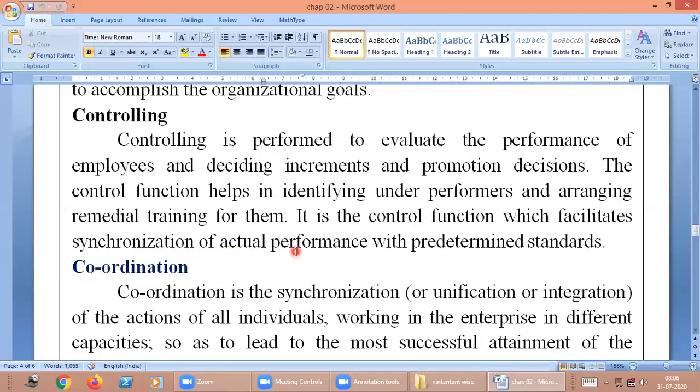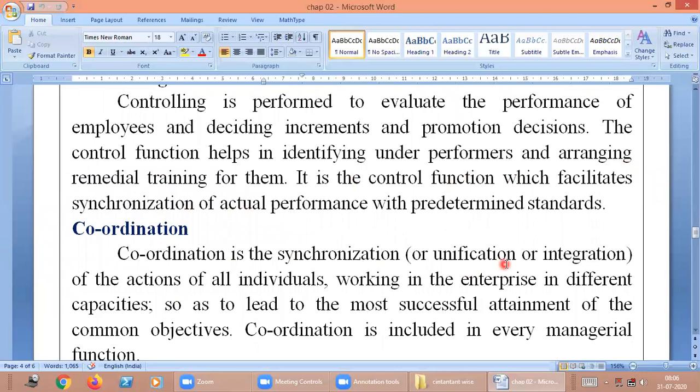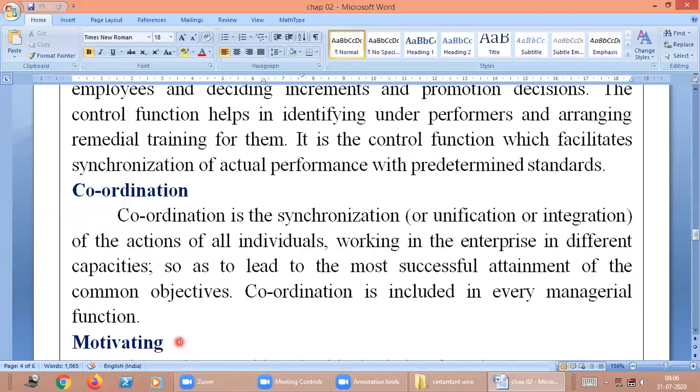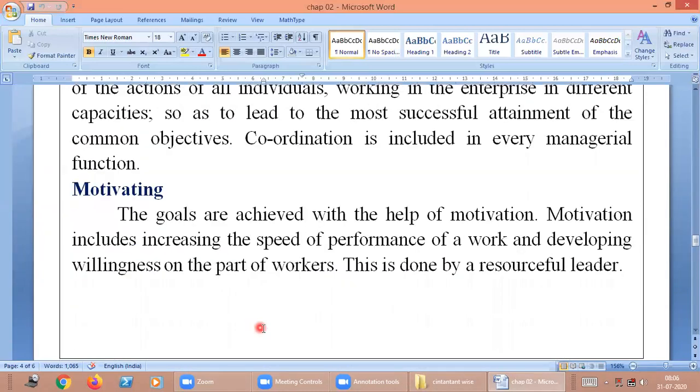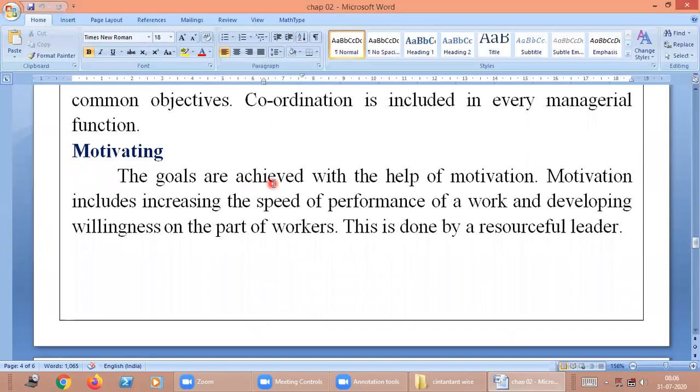Next, coordination. Coordination is the synchronizing or integration of all the activities, the actions of individuals, workers, and the employees' differences of capacity. So it leads to the successful achievement of common objectives. Coordination is included in every managerial function. Next, motivation. Motivation is achievement with the help of motivating. It includes increasing the speed and performance of the worker by giving the motivation. By words or by remuneration, we can motivate the person.